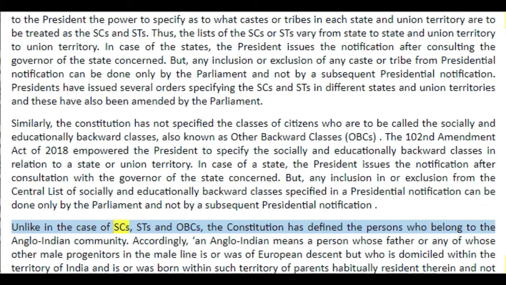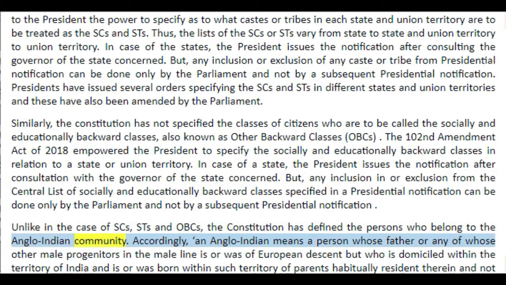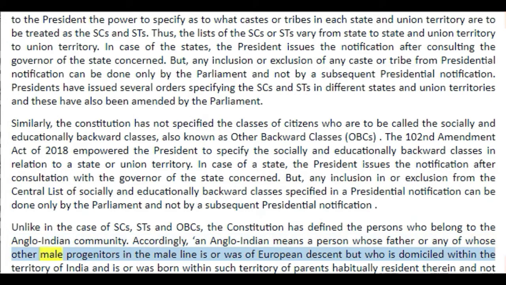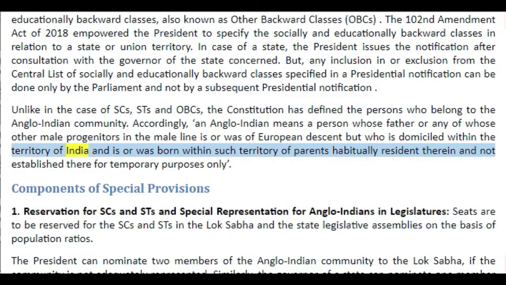Unlike in the case of SCs, STs and OBCs, the Constitution has defined the persons who belong to the Anglo-Indian community. Accordingly, an Anglo-Indian means a person whose father or any of whose other male progenitors in the male line is or was of European descent, but who is domiciled within the territory of India, and is or was born within such territory of parents habitually resident therein, and not established there for temporary purposes only.